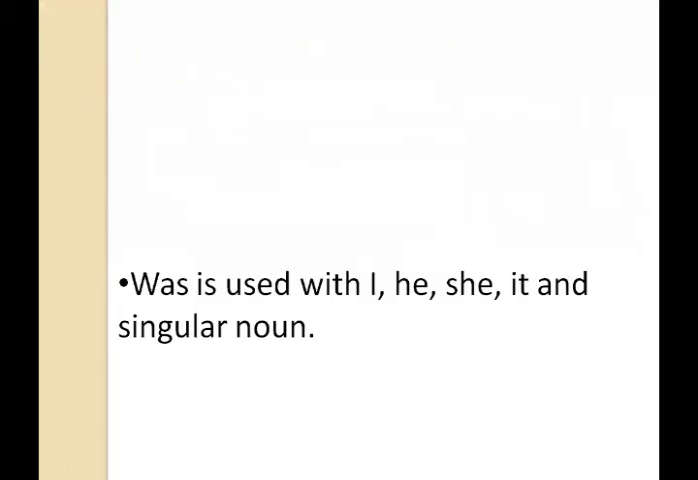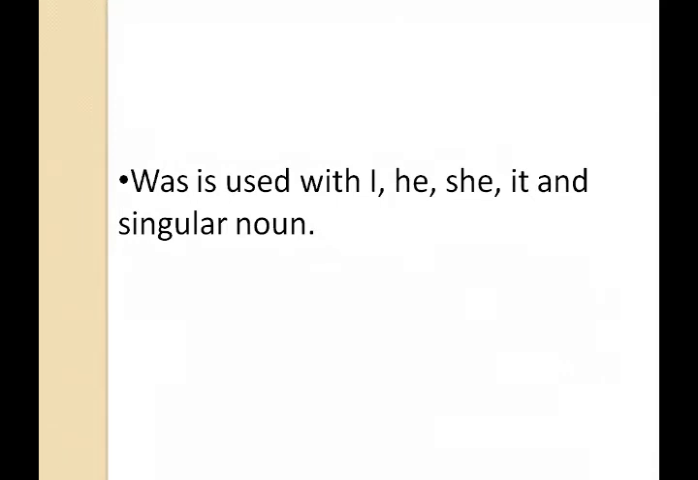Now, these are some uses of was. We use was with I, he, she, it, and singular nouns. With singular nouns and with these pronouns: I, he, she, it. I was doing my work. He was doing his work. She was doing her work. It was raining yesterday. These are some more examples of was.